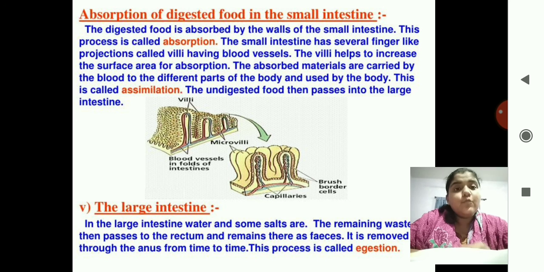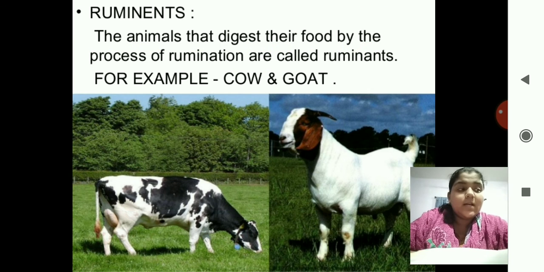Taking in food is known as ingestion. Taking out the waste is known as egestion. You get the difference between them? Correct. So here we have completed the human digestive system, where we consume carbohydrates, proteins and fats, which are converted into simpler substances, and then absorption and assimilation take place, and what the body doesn't require is transferred to the large intestine, and then the excretion process, or we can say the egestion process, takes place.